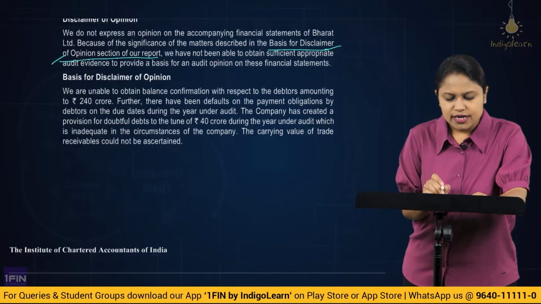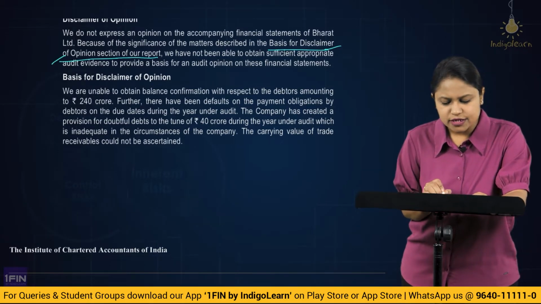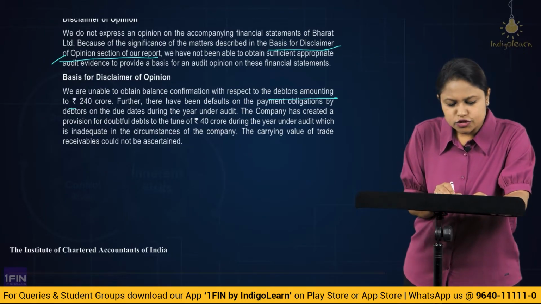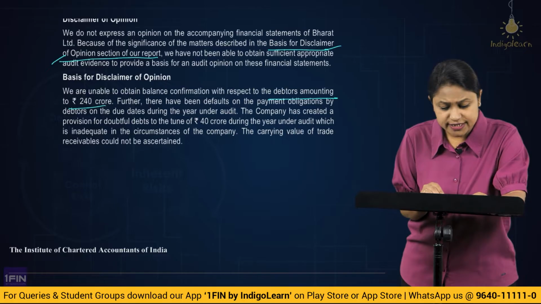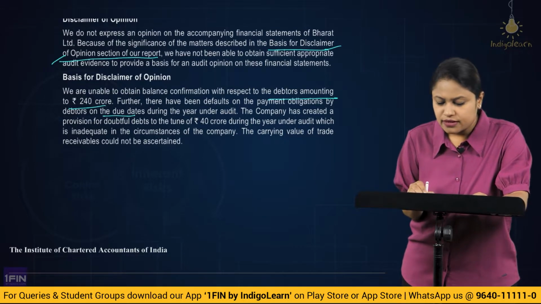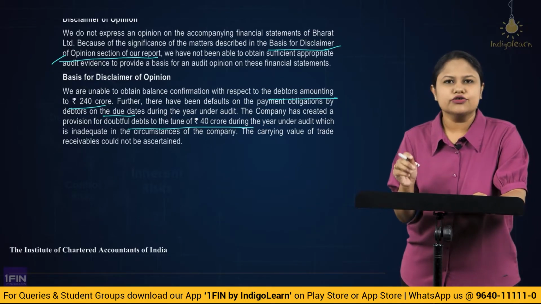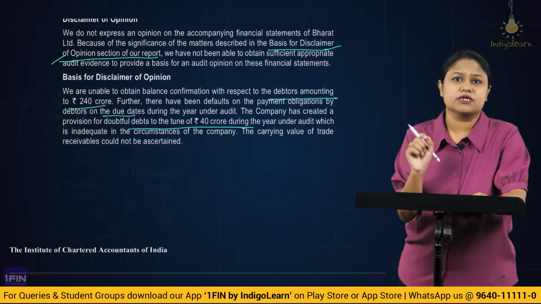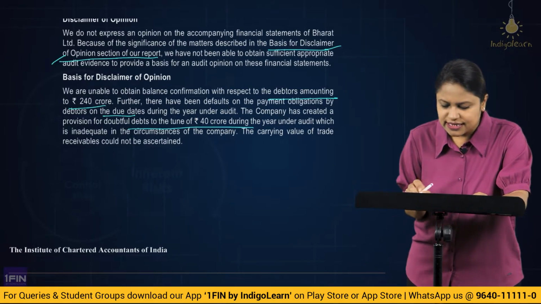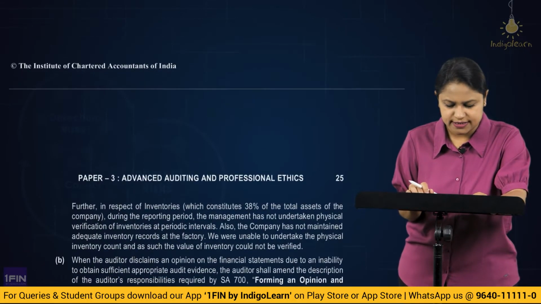Now, how does the basis for opinion paragraph look? We are unable to obtain balance confirmation with respect to debtors amounting to 240 crores. Further, there have been defaults on the payment obligation by the debtors on the due dates. The company has created provision for... see, all of this comes directly from the question. So you need to pick up the sentences correctly from the question. Strategically you have to write the answer. Then you also write that the carrying value of the trade receivables could not be ascertained.